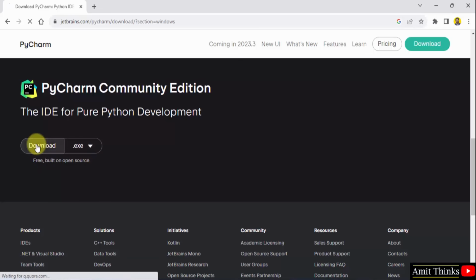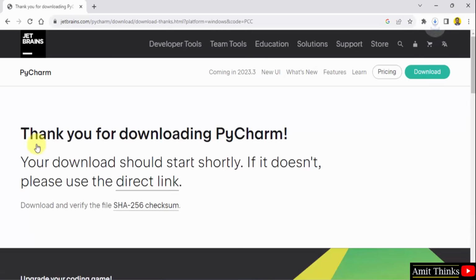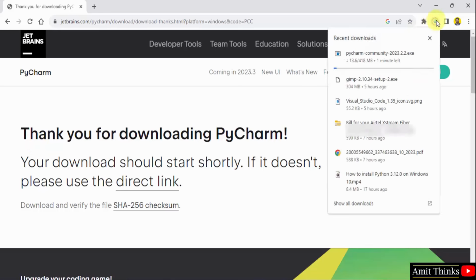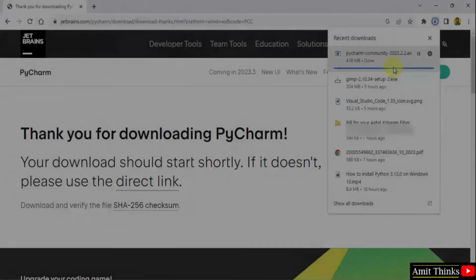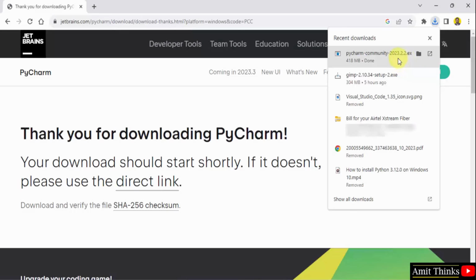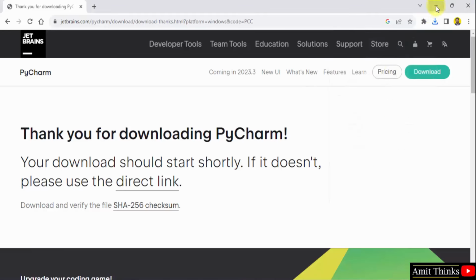Exe file download. Click on it. Now the download will begin. Here it is. The download started. It's only 418 MB. Let's wait. We have downloaded it. The exe file for PyCharm, community version, free version. Right click and click open to begin the installation. Minimize.